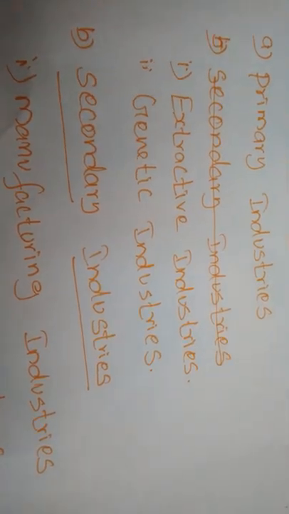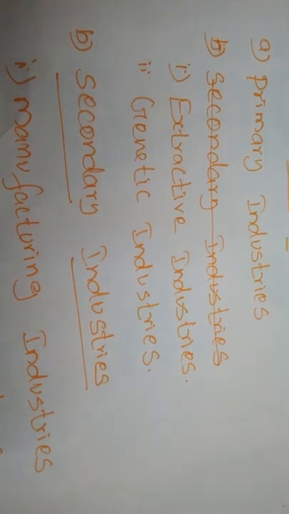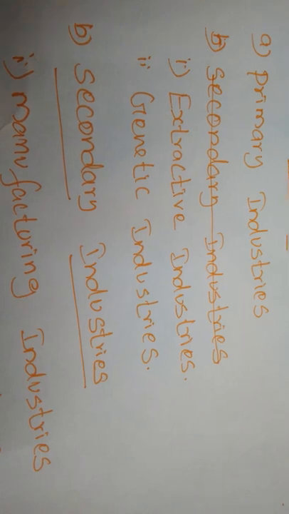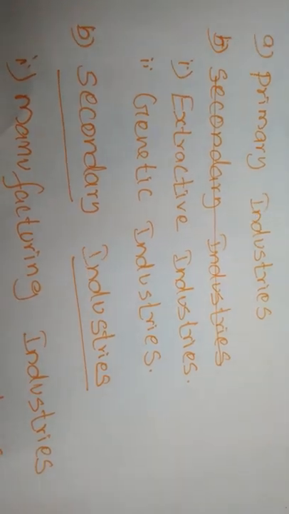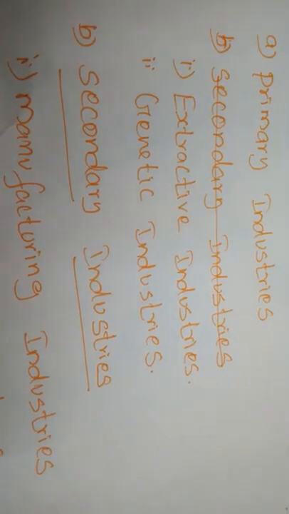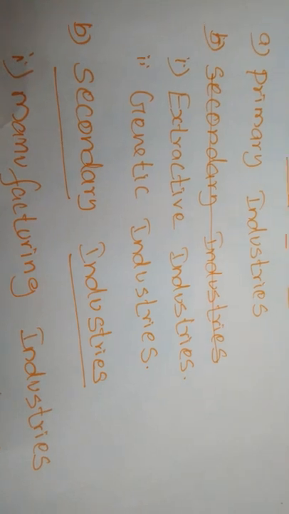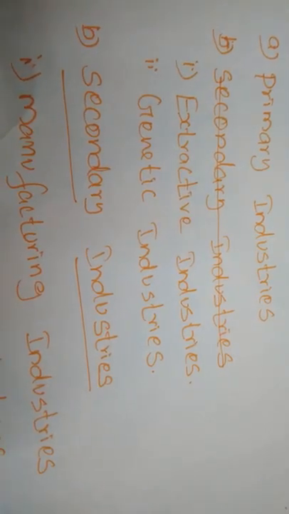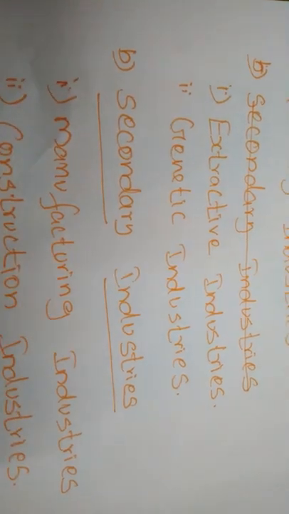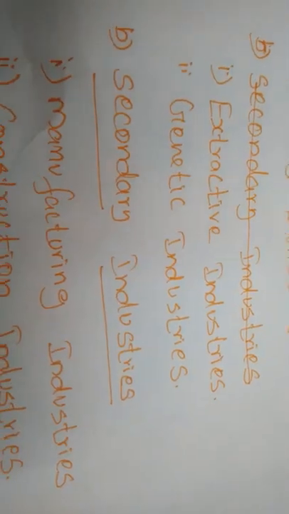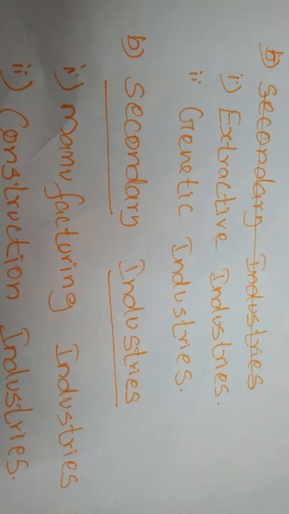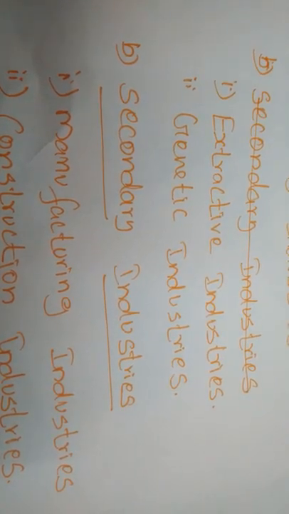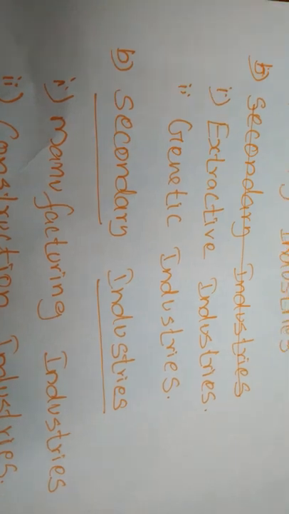So some products have to be extracted from natural resources. The products extracted from natural resources for the purpose of making other commodities are called extractive industries. Next, genetic industries. Genetic industries remain engaged in breeding plants and animals for their use in further reproduction.